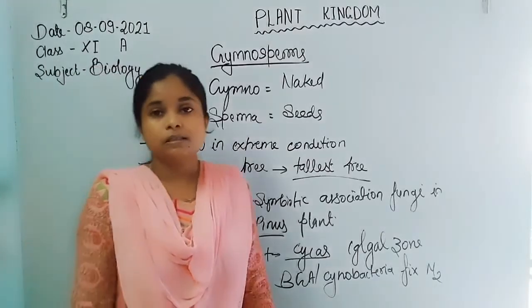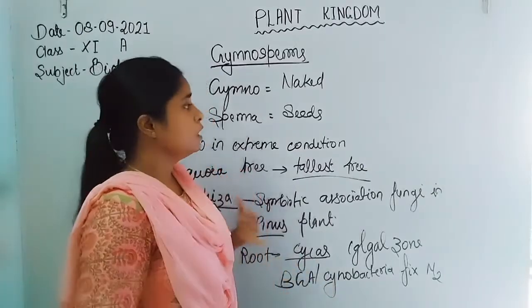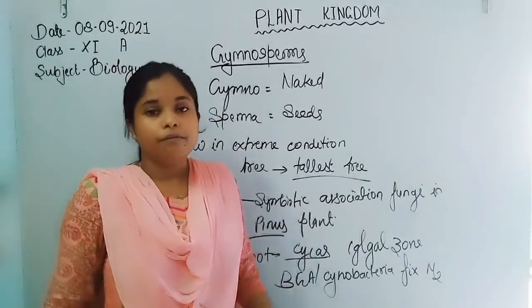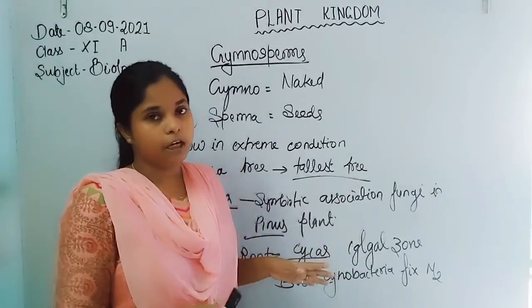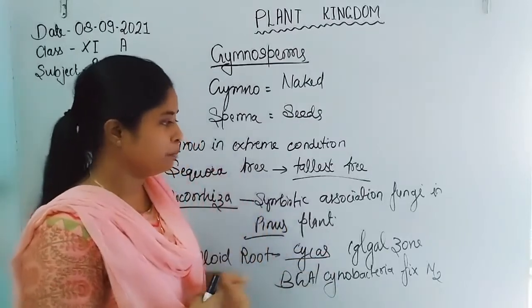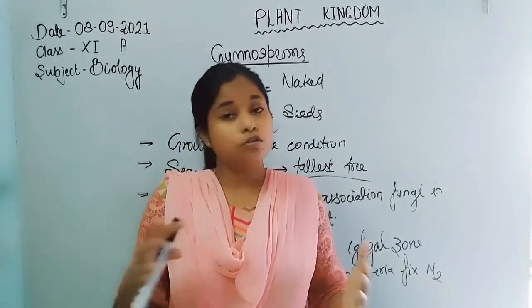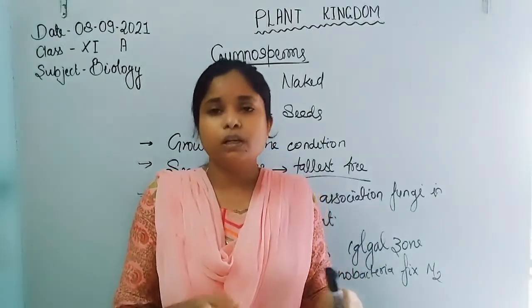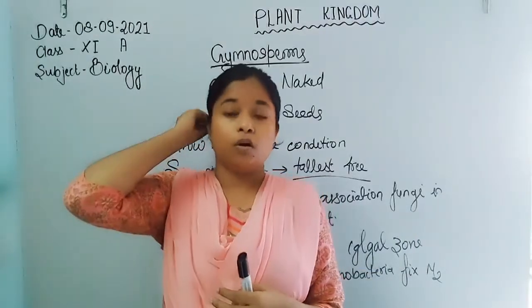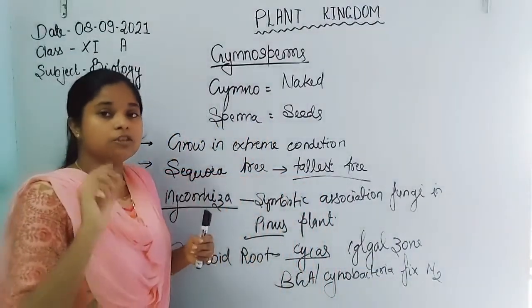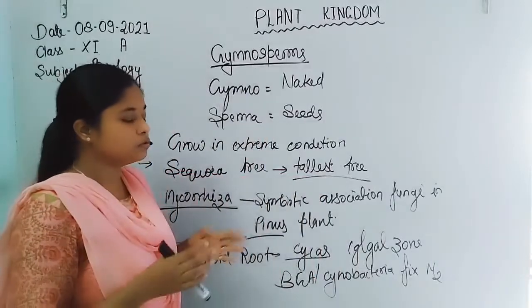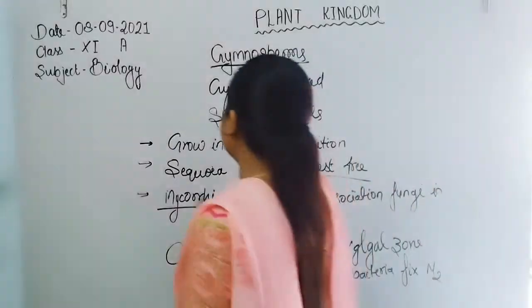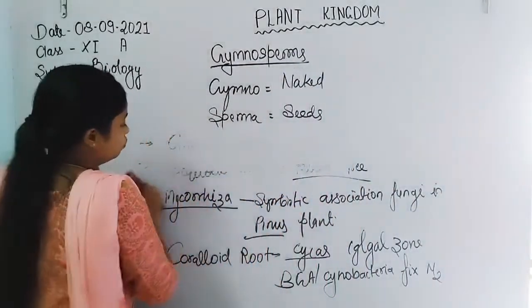So due to this reason, they show a certain modification, the leaf modification and the stem modification. Now, whenever the stem or root modification have been seen in such type of plant, they actually show the harsh condition. That's why harsh condition, because they grow in extremely harsh conditions, either extremely chilled or extremely hot. So that's why they represent different types of modification in their leaf or stem or root.